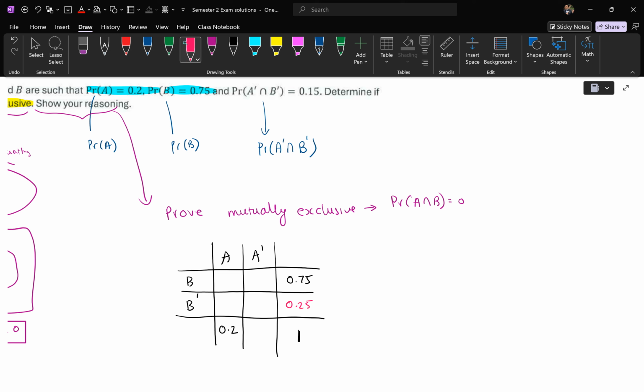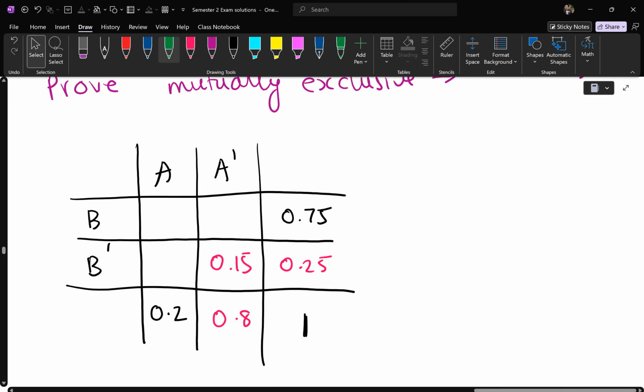And you can fill that in here as well. That means this is 0.8, the chance of not getting A. And what else did they tell you? They told you a random fact that not A intersect not B is 0.15. So not A and not B must mean this is 0.15. So if you've got this piece of information now, you can actually fill out all the little missing details.